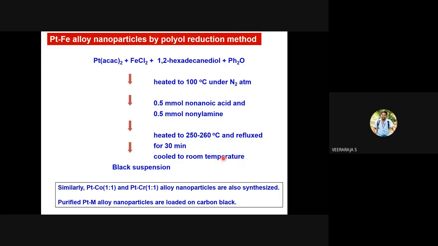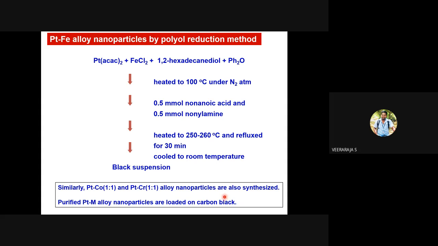Okay, so this chemical reduction method, by the polyol method or any other method, is very much exploited in practical applications. And here is one example, where one can prepare platinum cobalt 1:1, 50-50 composition alloy nanoparticles, platinum chromium or platinum iron, or for that matter platinum with any metals which can make alloys with platinum, and they can be deposited on the carbon support.